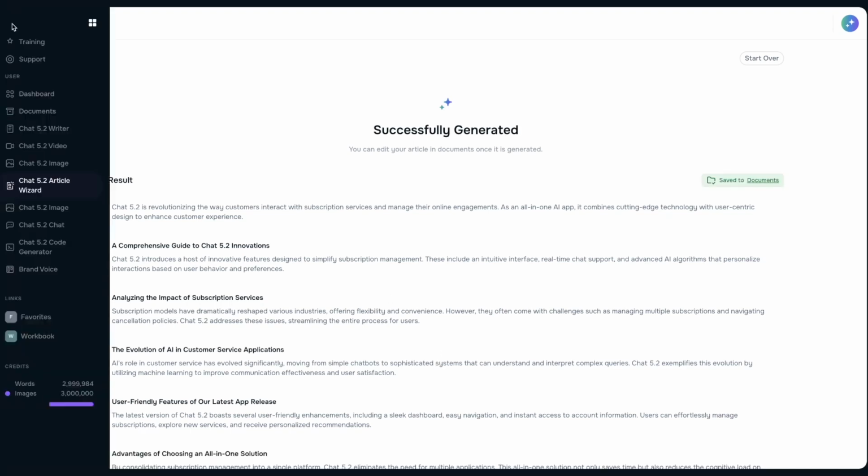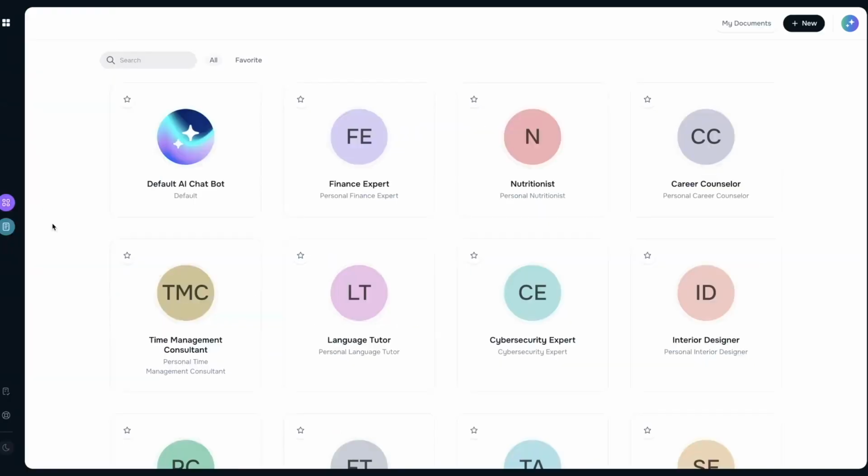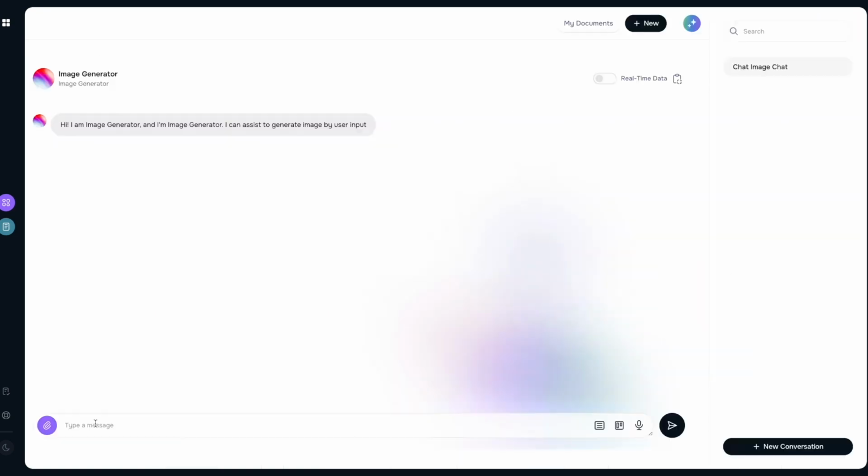You can even use the chatbot to chat with 10 different AI experts in different categories. You can also sell this as a service, so from finance to nutritionists to interior design, cybersecurity, language tutors, time management consultant, plenty more, and of course a default chat as well as an image generator inside which I am right now.